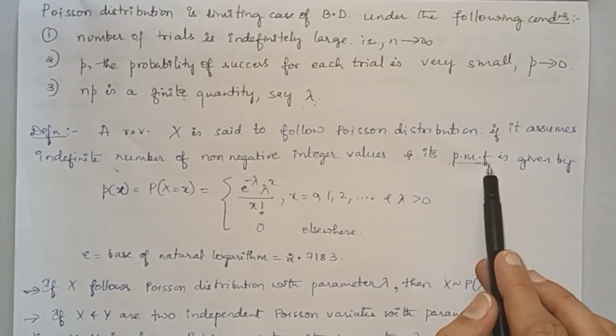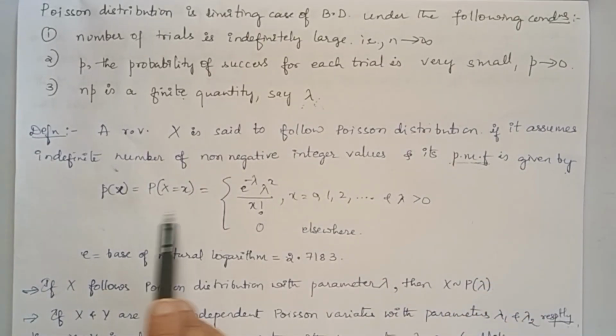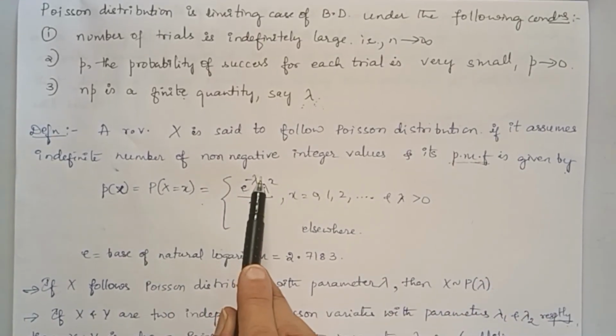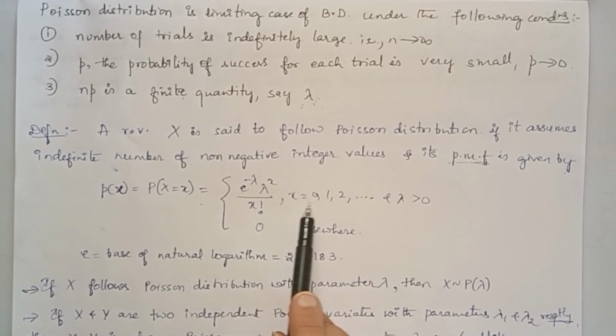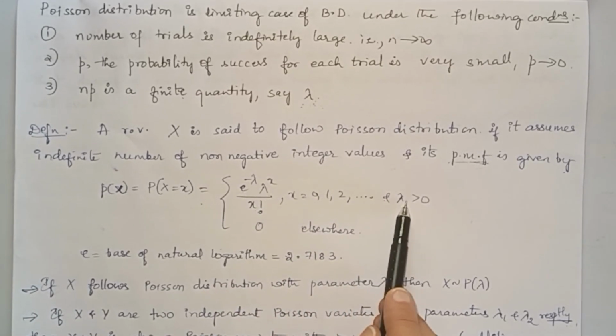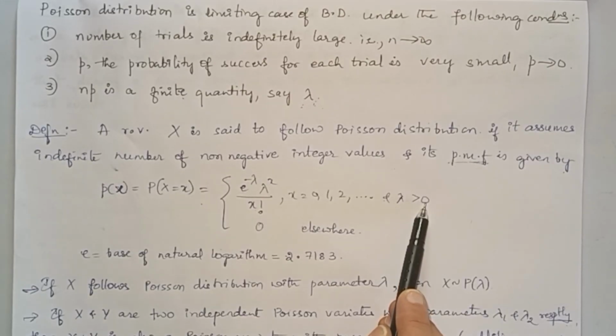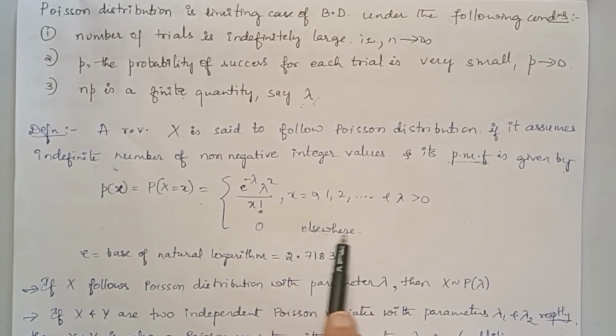Its probability mass function is given by this formula: e power minus lambda into lambda power x by x factorial, where x is 0, 1, 2 and so on. Lambda is always a positive real value, and the function is 0 elsewhere. In all other cases it is 0.